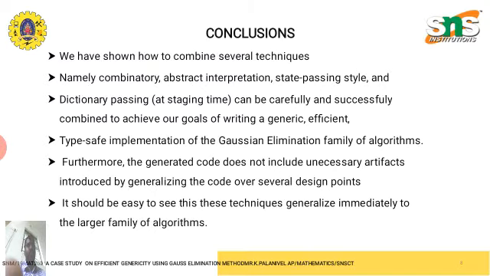Furthermore, the generated code does not include unnecessary artifacts introduced by generalizing the code over several design points.